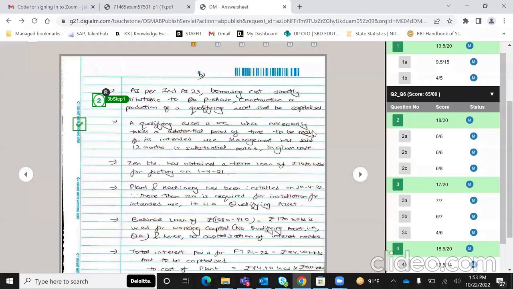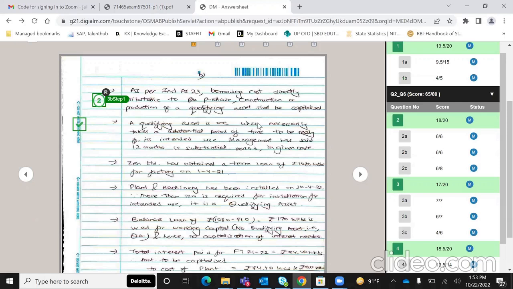So what normally people will do is just move on to the calculations. No, that's not how you proceed. See, I've first given a reference of Index 23. मैंने पहले theory लिखा उसका. Borrowing cost directly attributable to purchase, construction, production of qualifying assets shall be capitalized. There I mentioned qualifying asset, but just assume कि examiner कुछ भी नहीं जानता. He doesn't know FR के बारे में कुछ भी, तो उसे सब चीजें समझानी पड़ती है.